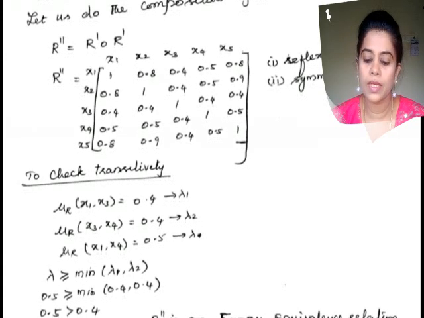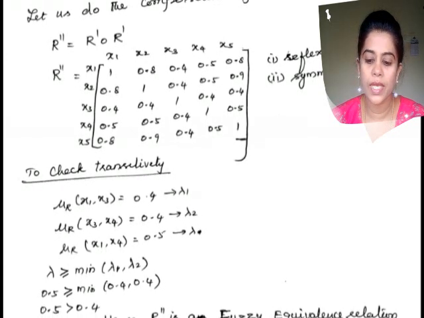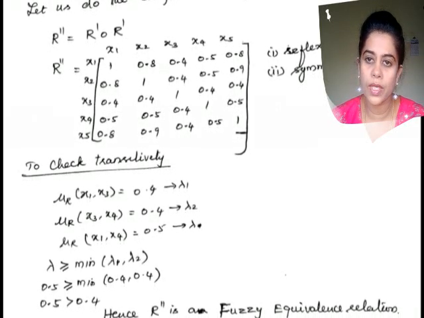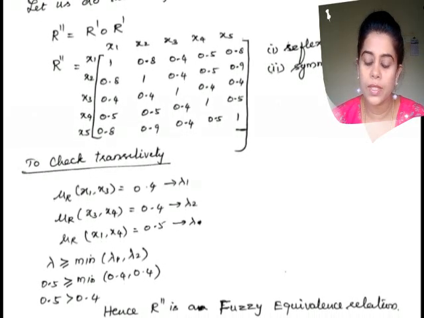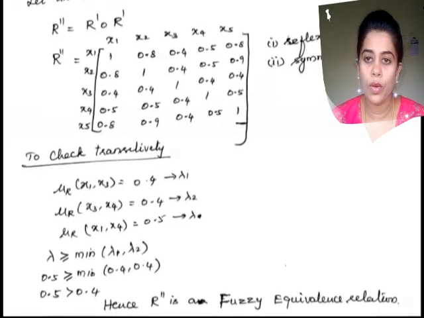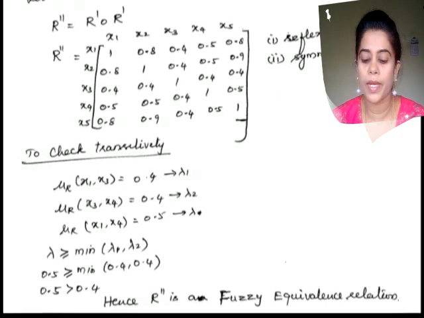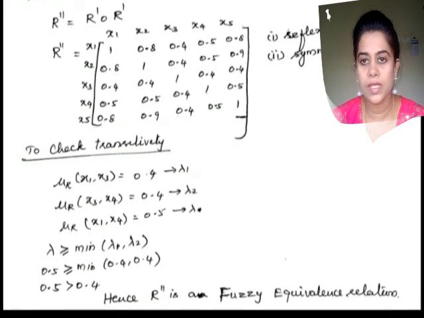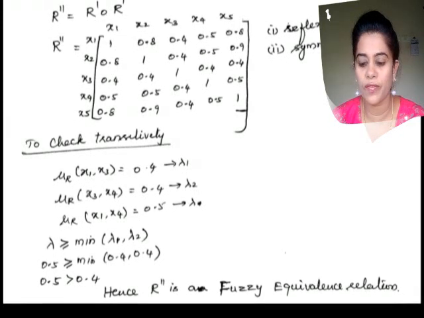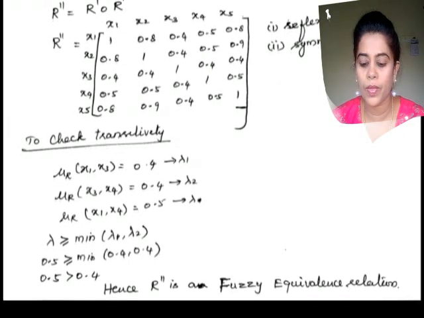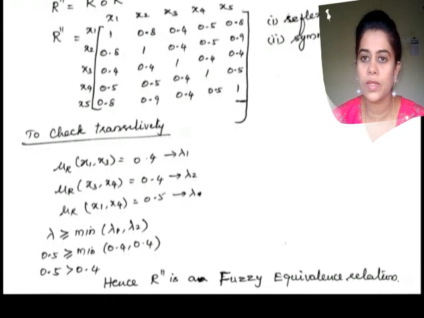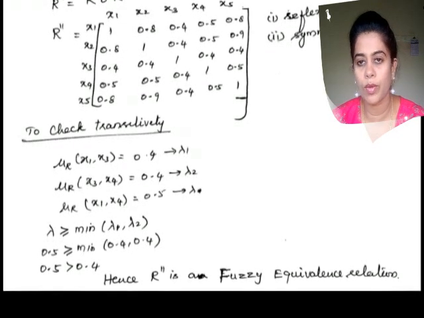Next, I have to check the transitivity property. For that, let me consider any two values: x1, x3 is equal to 0.4, let me call it lambda 1. And x3 to x4 is 0.4, lambda 2. Then I check the other pair, x1 to x4, mu R of x1, x4 is 0.5, which is lambda. The formula says that lambda is greater than or equal to the minimum of lambda 1, lambda 2.